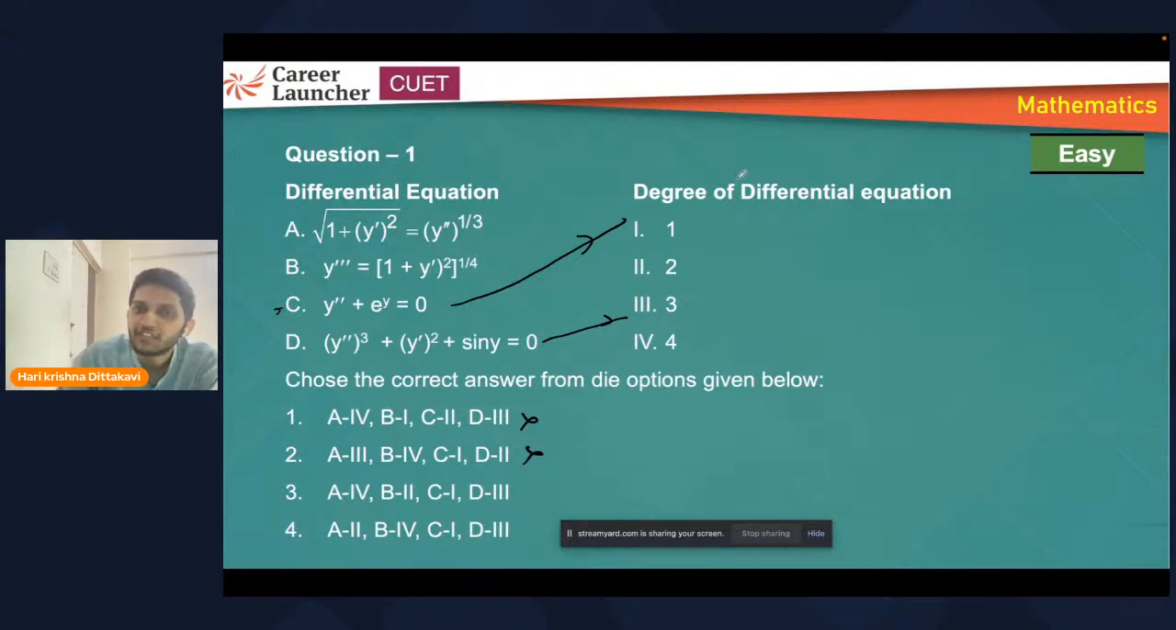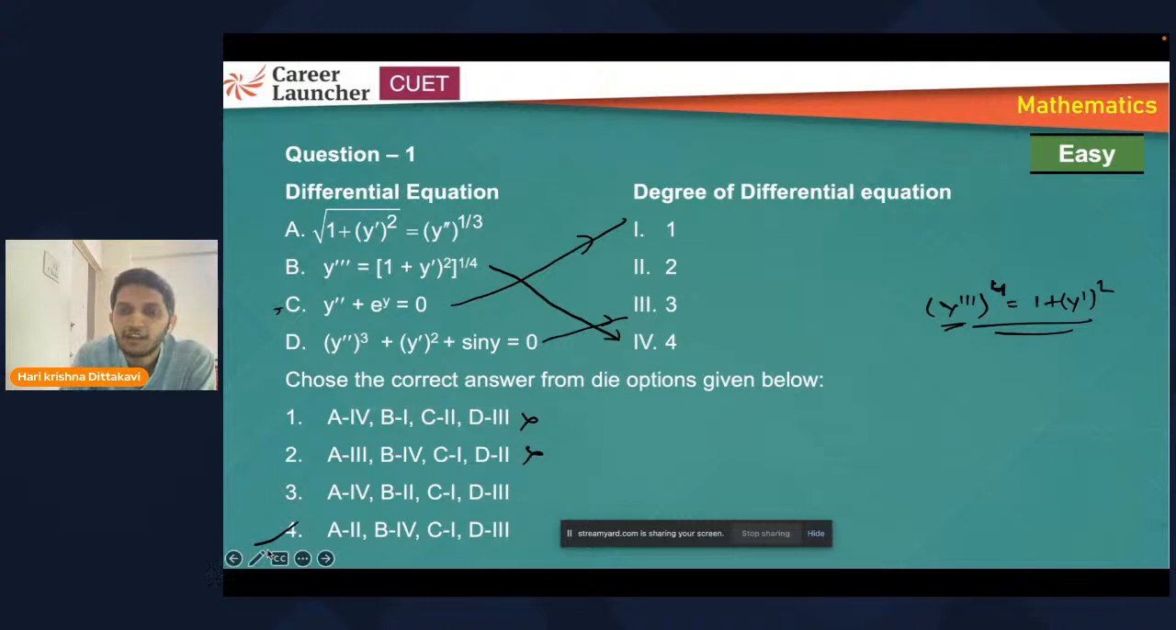Whenever such equations are given, you need to get the degree of the highest order. Express this differential equation in polynomial form. Polynomial form means the degree of the differential term must be a positive integer. So apply power 4 on both sides. This is what you're going to get. Now highest order is triple dash, so the degree will be 4. So for the second one, you'll get 4, option 4. Clear?